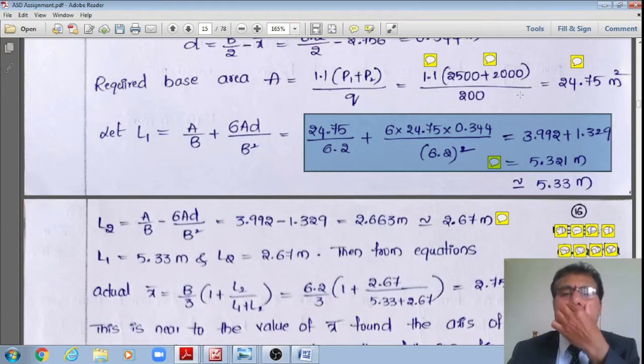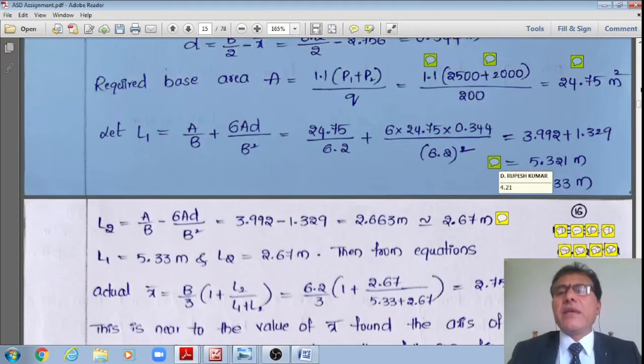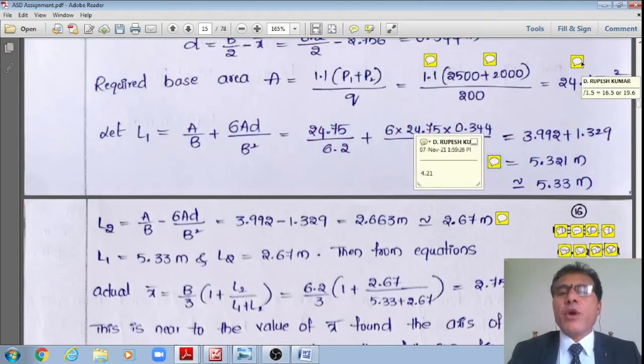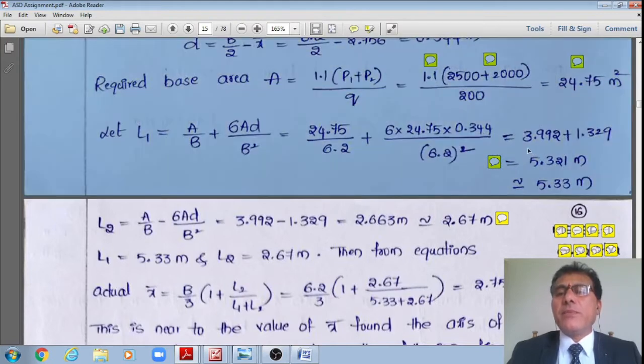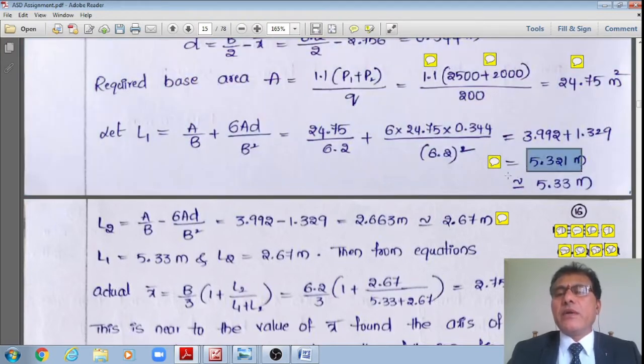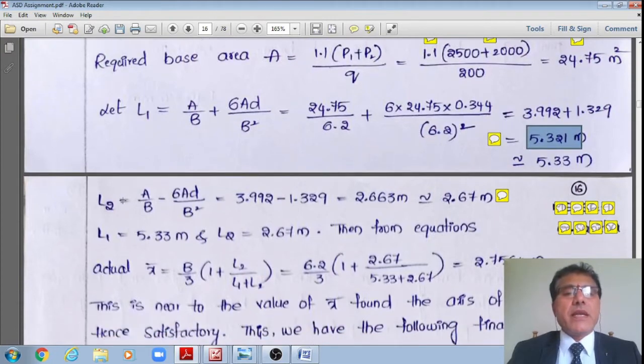5.321, right? Whereas if I calculate this with exact 19.6, what is that value? If I calculate using this exact value of 19.6, I am getting this value as 4.21, whereas if I want to provide 24.75, I am getting a value of 5.321. Like that the length required at the other end, L2, is equal to A by B minus 6AD divided by B square.